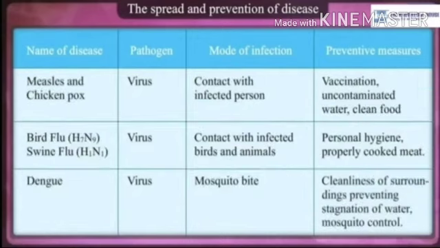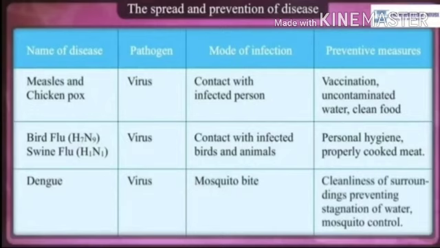infected persons. Next disease is measles and chickenpox. Pathogen is virus. Mode of infection is contact with an infected person. Preventive measures are vaccination, uncontaminated water, and clean food. Next disease is bird flu or swine flu. It is also caused by a virus, and mode of infection is contact with infected birds and animals. Personal hygiene and properly cooked meat can prevent it.